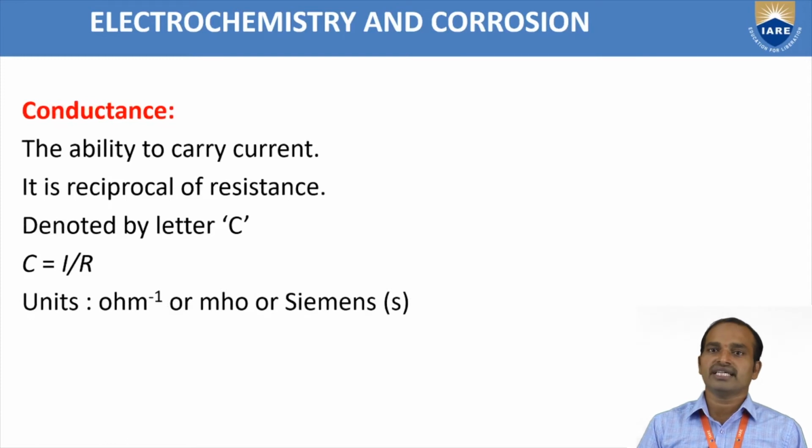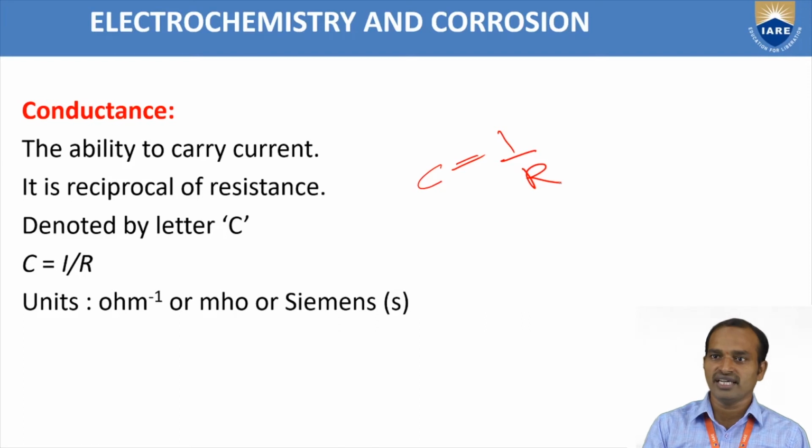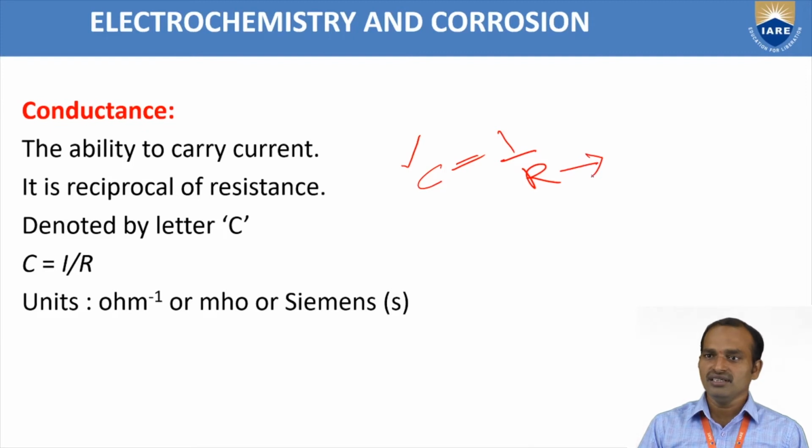Next term is the conductance. Conductance means the ability to carry current. According to the definition, conductance is the reciprocal of resistance. The conductance is denoted by letter C, and R is the resistance.